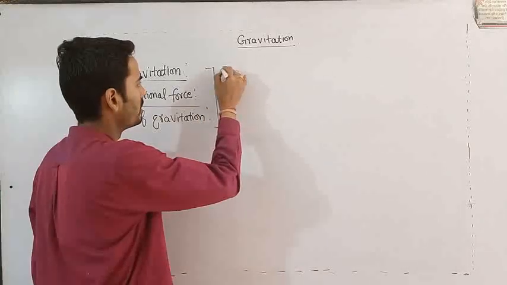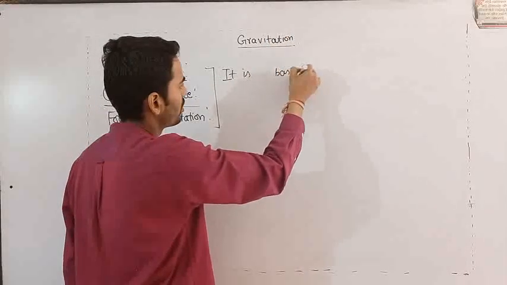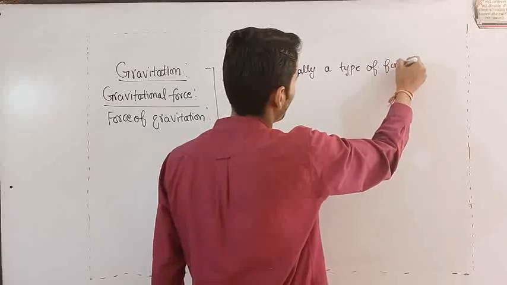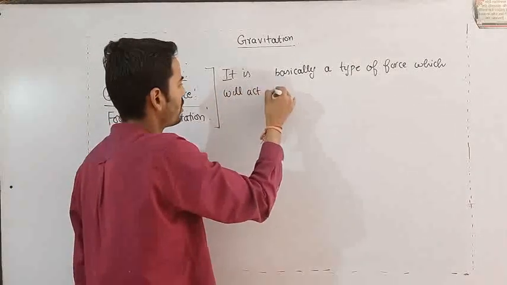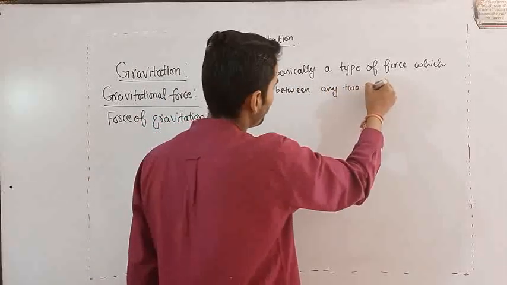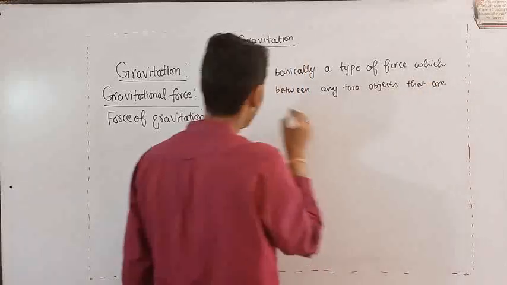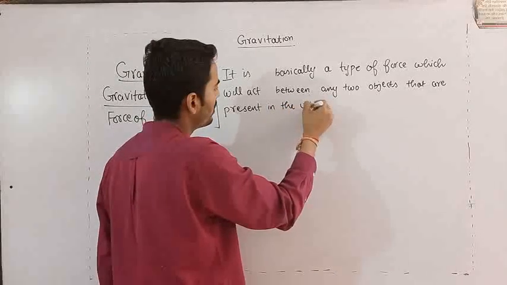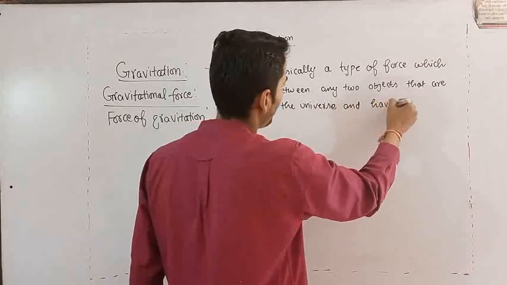So it is basically a type of force which will act between any two objects that are present in the universe and have mass.